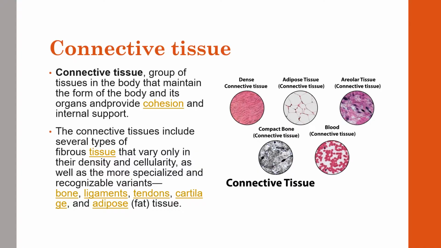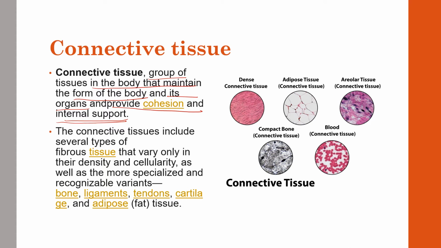Get started. So at first we should define what is connective tissue. Connective tissue, as the name suggests, is a group of tissues in a body that maintains the form of a body and its organs and provides cohesion and internal support, right? So it is providing the form of the body, it is connecting the organs, it is providing cohesion, internal support.